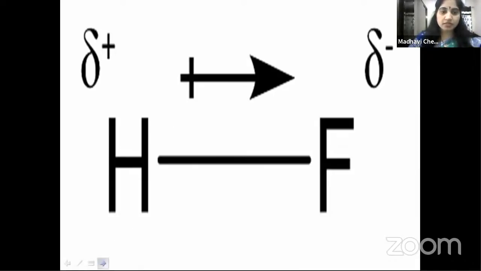So what is dipole moment? Once the molecule attains polarity because of the difference in electronegativities, the atoms get a partial negative charge and a partial positive charge. Because of that, the molecule attains a dipole moment, represented with this arrow, and it is a vector quantity.